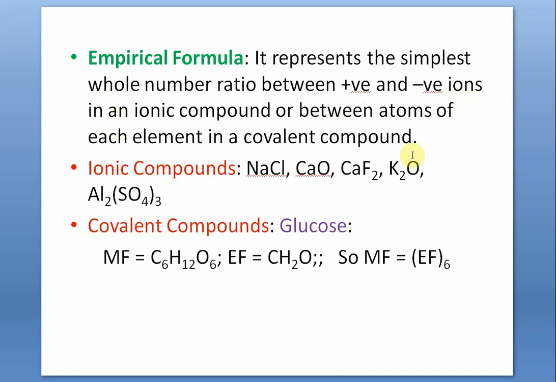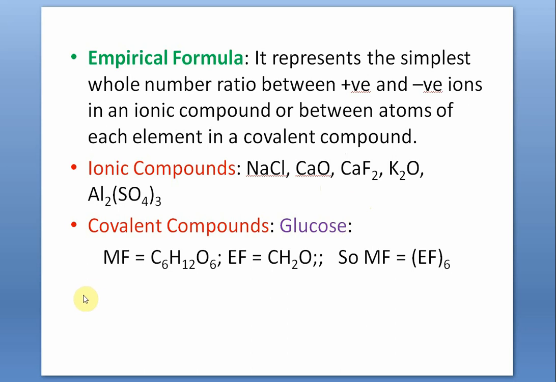Or if it is a covalent compound, then the simplest whole number ratio between the atoms of each element. For example, in ionic compounds like sodium chloride, calcium oxide, calcium fluoride, potassium oxide, aluminum sulfate, these are not molecular formula. These are actually empirical formula. Sometimes we are tempted to say molecular formula, but no, NaCl is not a molecule, it's a formula unit, empirical formula unit. So also calcium oxide.